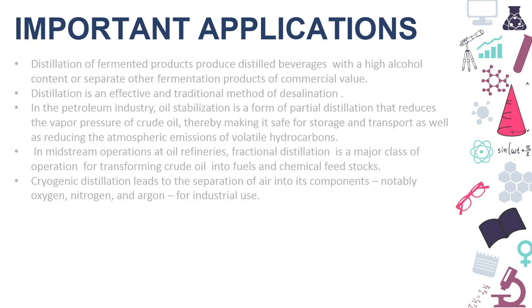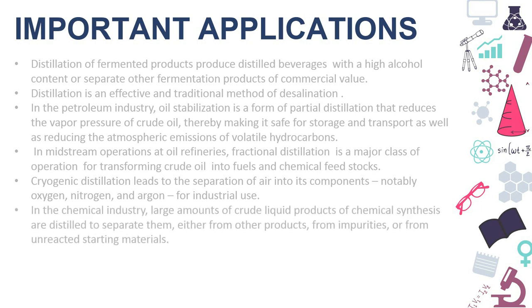And next, cryogenic distillation leads to separation of air into its components, notably oxygen, nitrogen and argon. The air gets converted into oxygen, nitrogen and argon, which are used for industrial use, like for companies, industries and for other chemical lab purposes. And in the chemical industry, large amounts of crude liquid products of chemical synthesis are distilled to separate them either from other products, from impurities or from unreacted starting material.